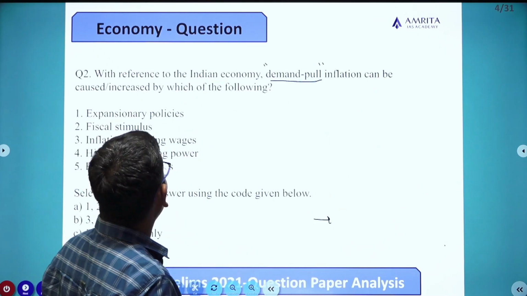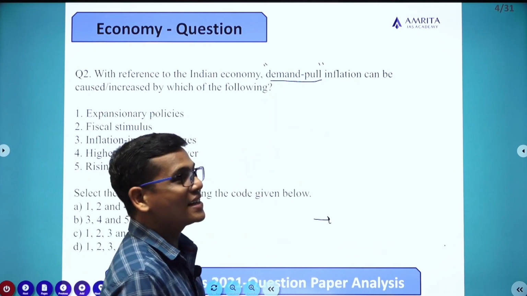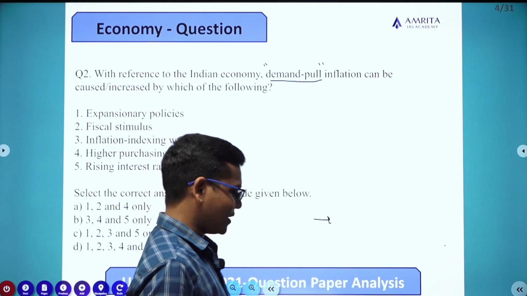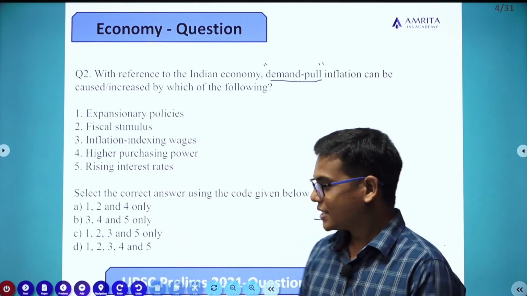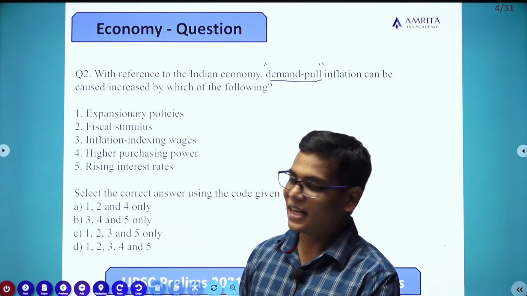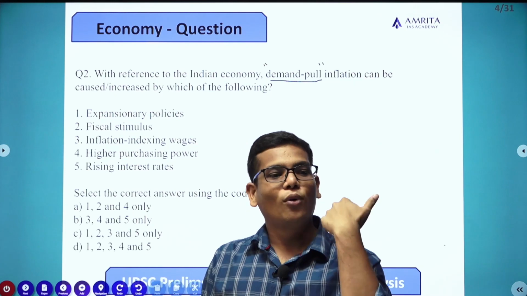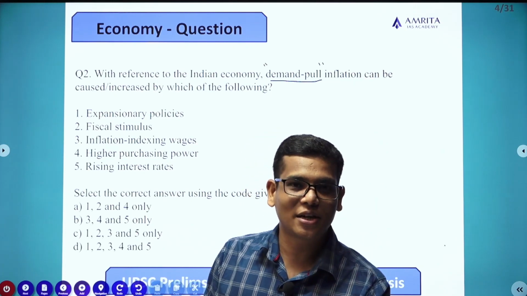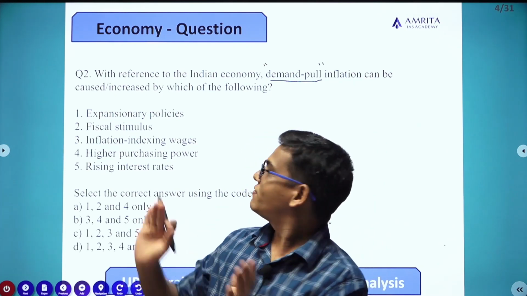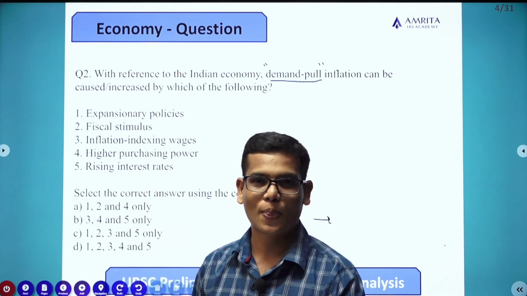Now I will come to the question. Demand pull inflation can be caused or increased by which of the following? See, looking into the 5 statements, once you understand which measures will pump more money into the economy, those measures will lead to demand pull inflation, and those measures are your answer.